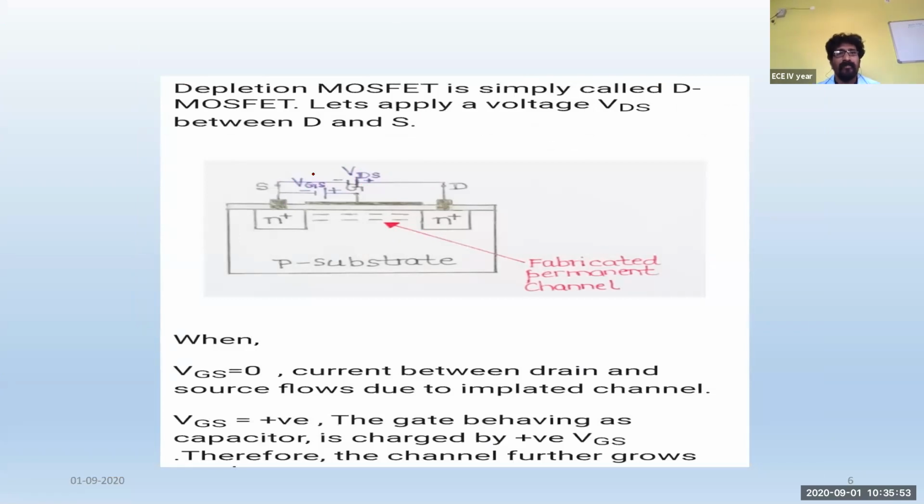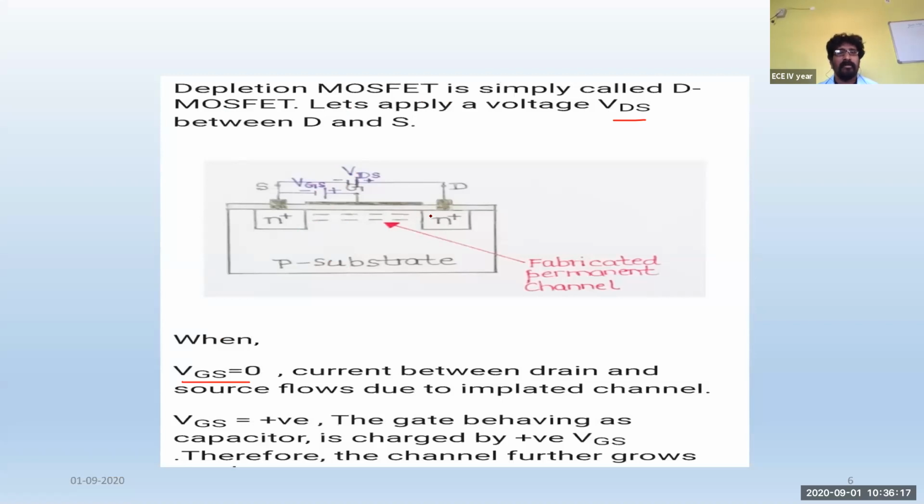In the depletion mode transistor, we will supply some voltage between the drain and source terminal, that is VDS. Whenever VGS is equal to 0, even though VGS is equal to 0, the current between the source and drain terminal will be flowing. That means the charge carriers will be moving between the source and drain terminal. Why are the charge carriers moving? Because the channel is present.